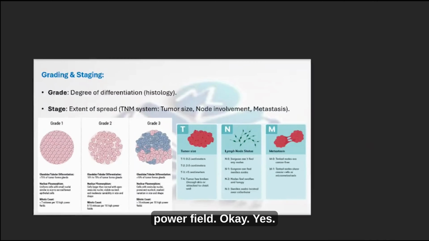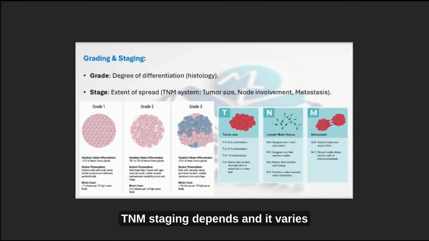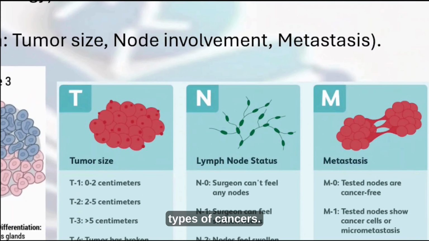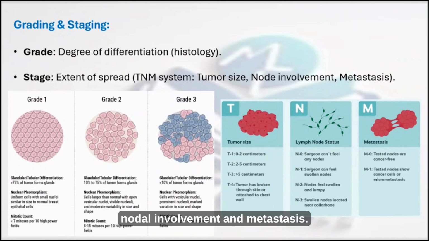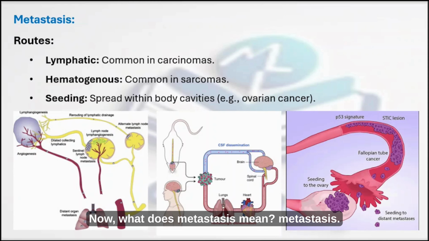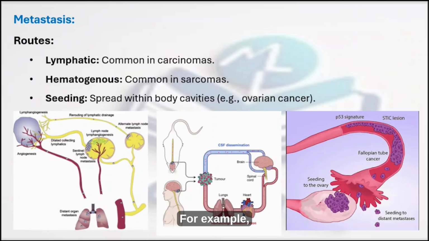TNM staging varies depending upon the type of cancer. Know that TNM means tumor size, nodal involvement and metastasis. Now, what is metastasis? As we have seen, metastasis is the travel of the tumor from one site to another, and it can happen through various routes: lymphatic, hematogenous, or seeding. The lymphatic route is common in carcinomas, the hematogenous route is common in sarcomas, and seeding is spread within body cavities, for example in ovarian cancer.